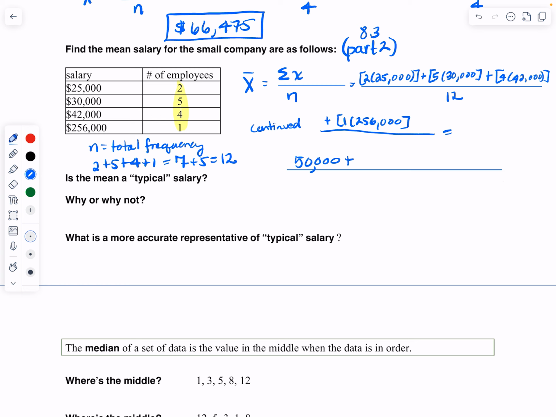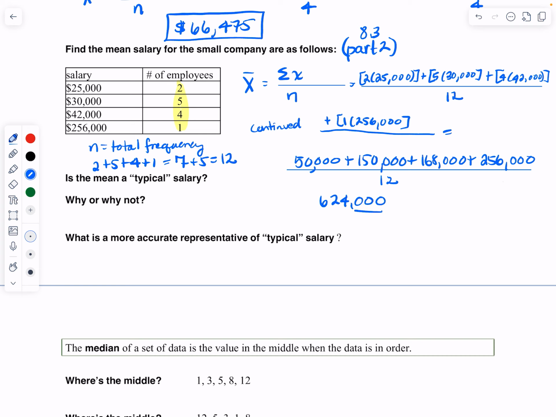When I do that, I get 150,000, plus 4 times 42,000, which equals 168,000, plus 1 times 256,000 is 256,000. Again, I'm dividing this by 12. So let's go ahead and add that all up. 50,000 plus 150,000 plus 168,000 plus 256,000. And when I do that, I get